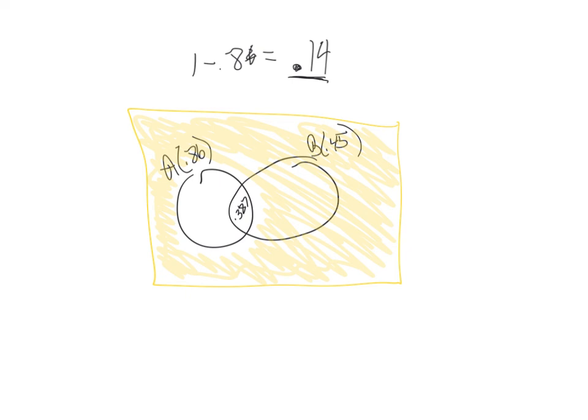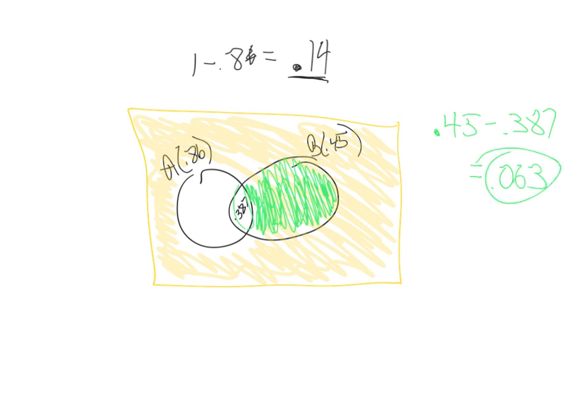And then the question now is that since I'm only going to look in the yellow, given that I'm only looking in the yellow, what is the probability that B occurs? So here's B occurring in the yellow. What is this area right here? I need to figure out what is that little area. Well, that area is all of B, which was 0.45, minus this little widget right here, 0.387. 0.45 minus 0.387 is 0.063.